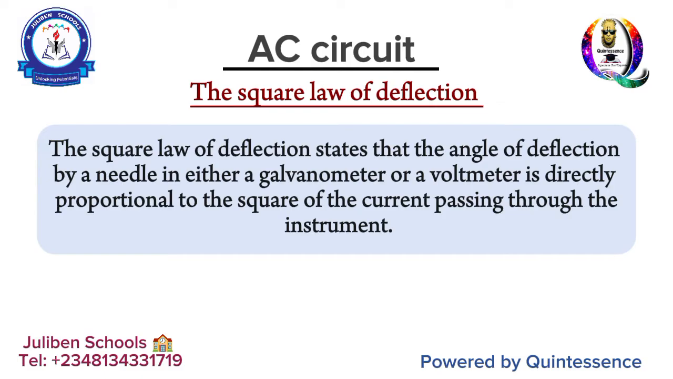That is the square law of deflection. The angle of deflection is directly proportional to the square of the current. So theta becomes directly proportional to I squared, as the case may be, right? Good, that's the first fact.